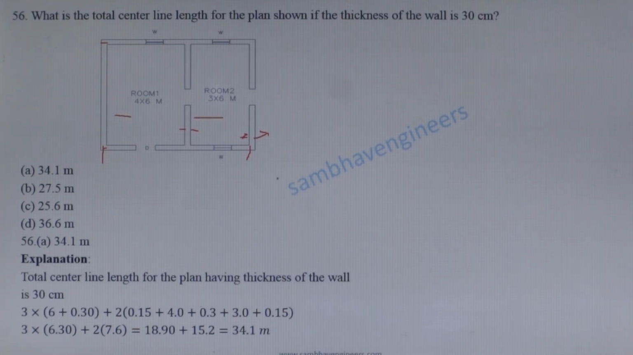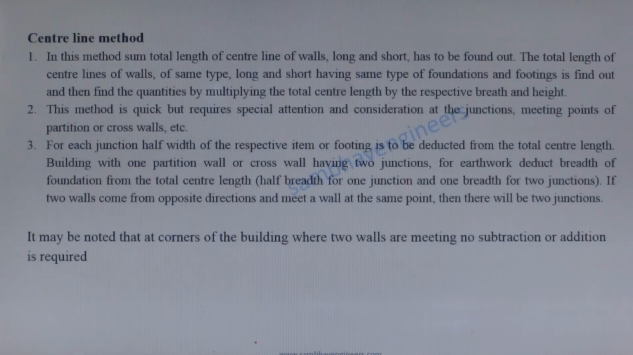plus 0.15 meter distance of the center line from the wall. Total center line length is equal to 34.1 meter. Next question.